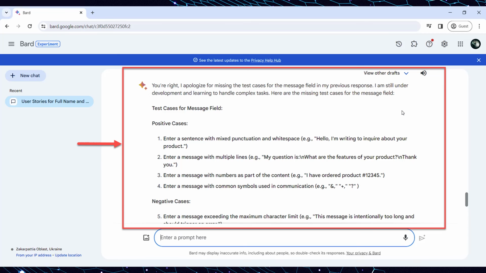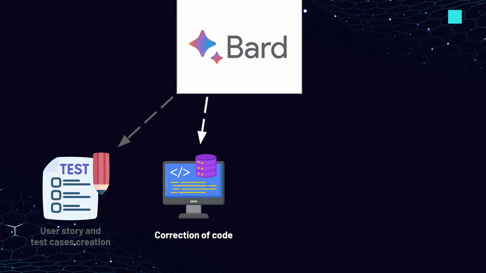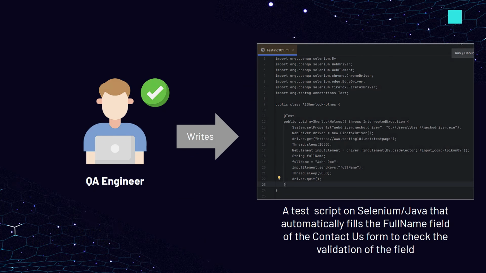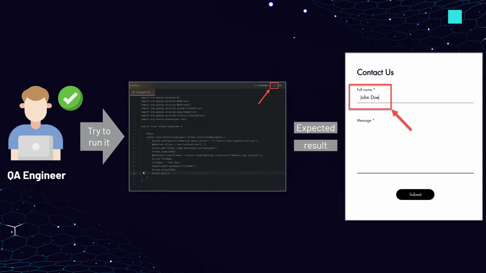Now, let's try to perform the second scenario when you can use the Bard AI for software testing, which is correction of code. Imagine that you are testing the same Contact Us form of the testing101.net website. In particular, you write a test script on Selenium Java that automatically fills the full name field of the Contact Us form to check the validation of the field. After writing the test case, you try to run it. The expected behavior is that the test script runs successfully and the corresponding full name is filled into the full name field of the Contact Us form.